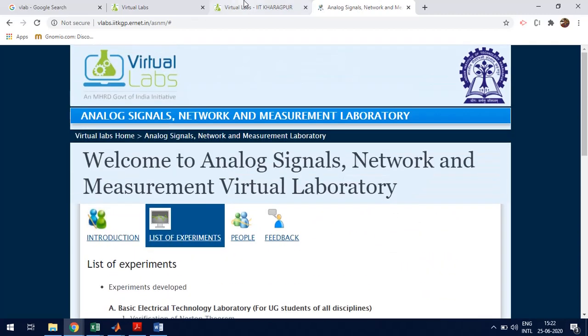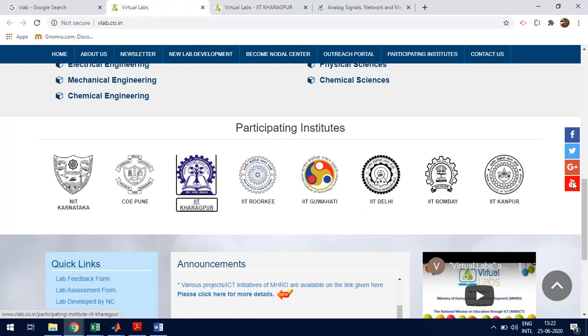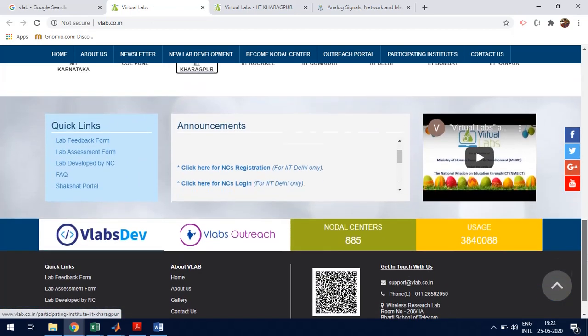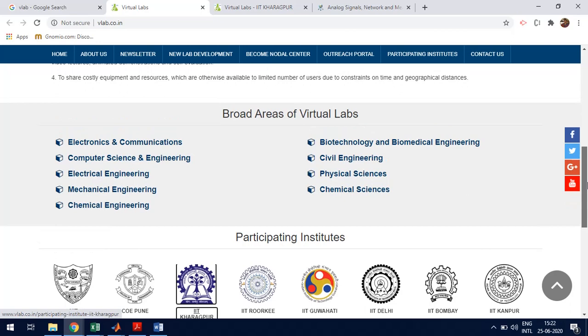So like that you can visit each and every laboratory, and you can practice the experiments which you have done earlier.